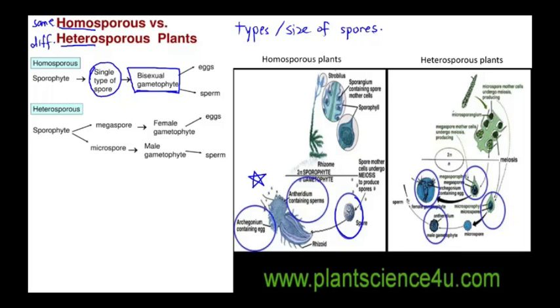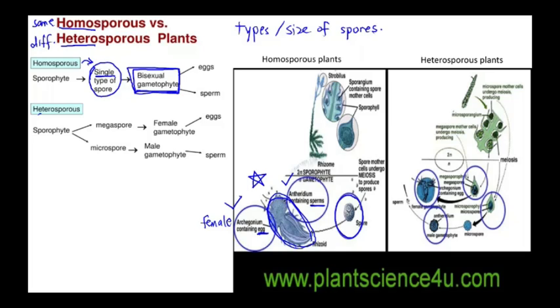One spore forms one gametophyte, which consists of both the male and the female gametophyte. The male gametophyte produces male gamete sperms, the female gametophyte produces the female gamete egg. And this is from one bisexual gametophyte, because only one type of spore is formed from this homosporous plant.